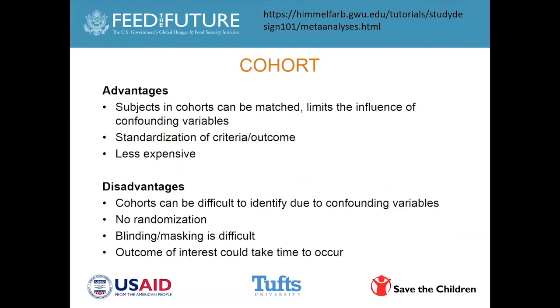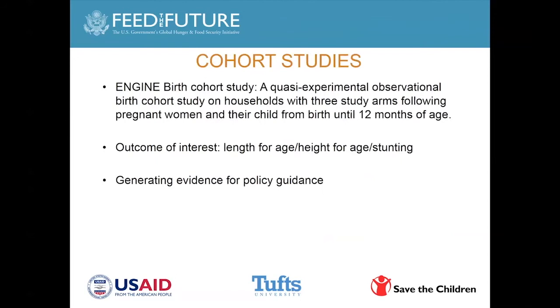I'm just going to skip over and talk a little bit about how that relates to the engine birth cohort study that was conducted. We used the cohort design to conduct an observational study where we created a quasi-experimental design where we matched an engine Varetta to a non-engine Varetta.